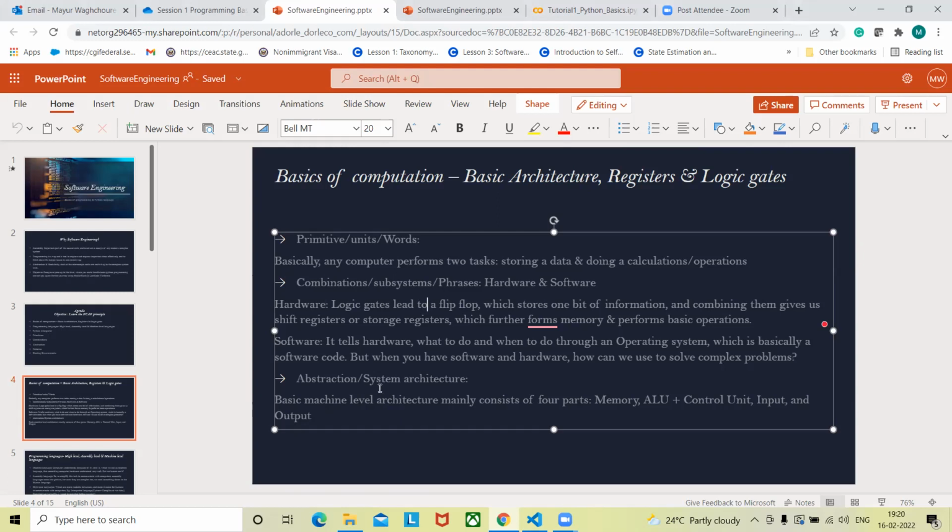Okay, so we understood how exactly storage is developed. We understood how exactly this hardware and software interact. Now the next thing is, let's say there is some custom program that we have written, and we want to implement that on that hardware. Then how exactly will this work out? That is, how exactly should that process look? That will be dictated by this machine level architecture. Basically it consists of the 4 parts. Okay, so it will have a memory block over there.